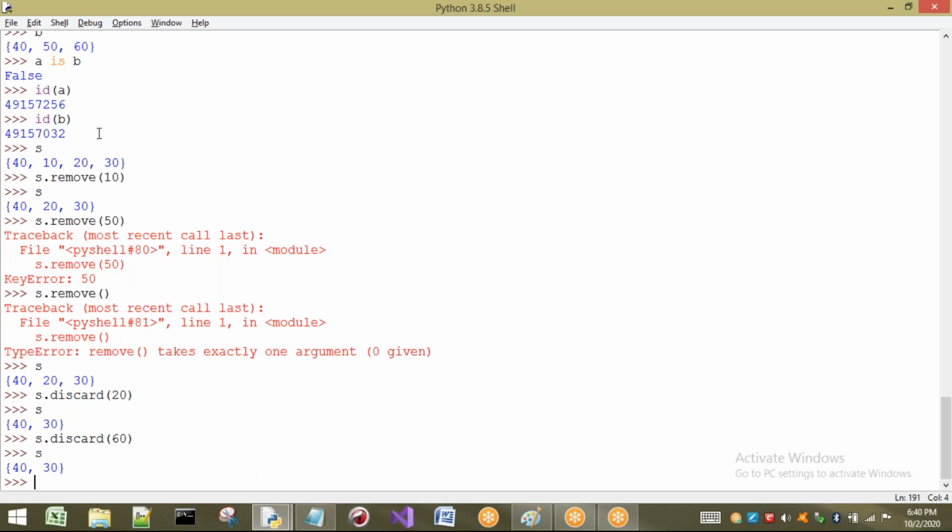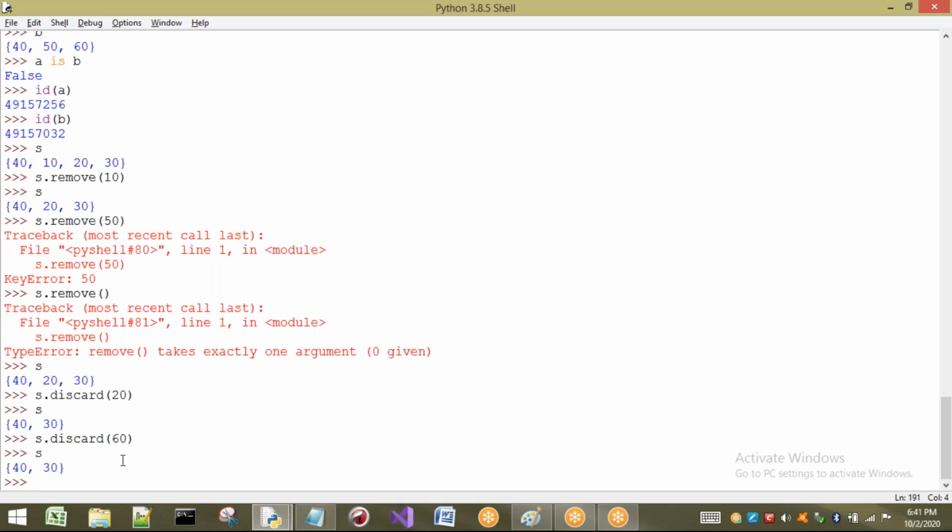That's it. The main difference between these two is, if the element is not there, remove will give you an error. But in the discard method, if the element is not present in the set, it is not going to give you any error. This is the small difference between remove and discard. So to remove the elements, we are using the remove method and the discard method, and you know the differences between these two also.